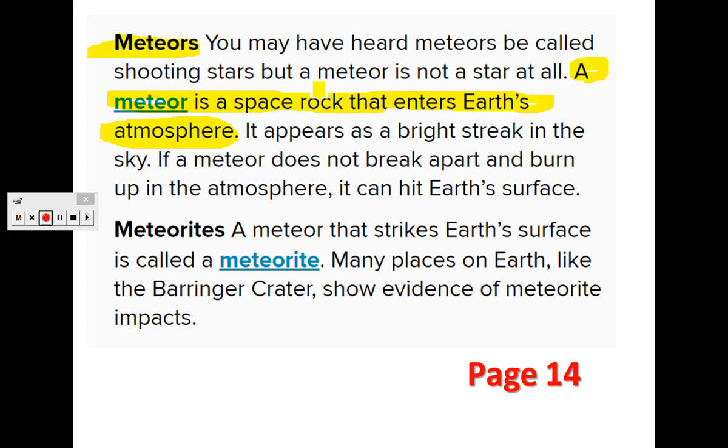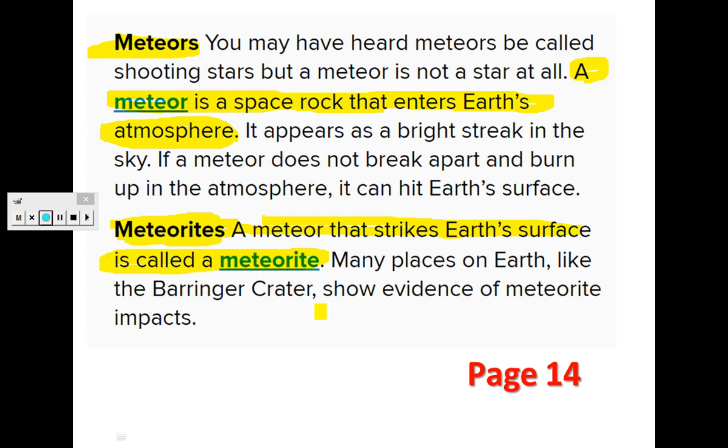So that's good news. But what happens if it actually strikes Earth's surface? We will not call it a meteor, we will call it a meteorite. So a meteor that strikes Earth's surface is called a meteorite.